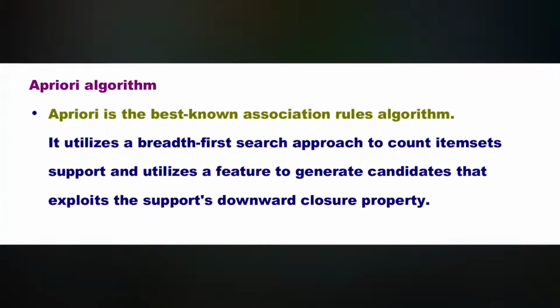Apriori is the best known association rules algorithm. It utilizes a breadth first search approach to count item set support and utilizes a feature to generate candidates that exploits the support's downward closure property.